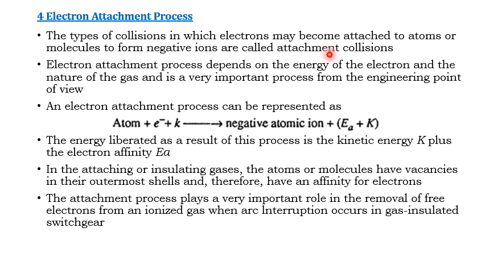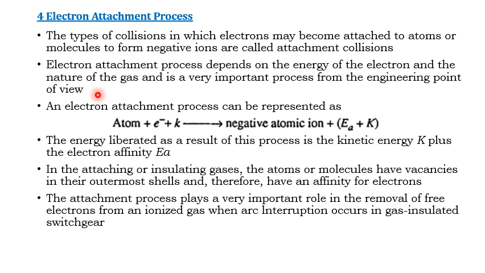are called attachment collisions. Now this electron attachment process depends on the energy of an electron and also on the nature of the gas molecule or atom. And it is a very important process from the engineering point of view. Whatever the attachment process, it mainly depends on the energy of the electron. This is the liberated electron, as you studied in the earlier case.